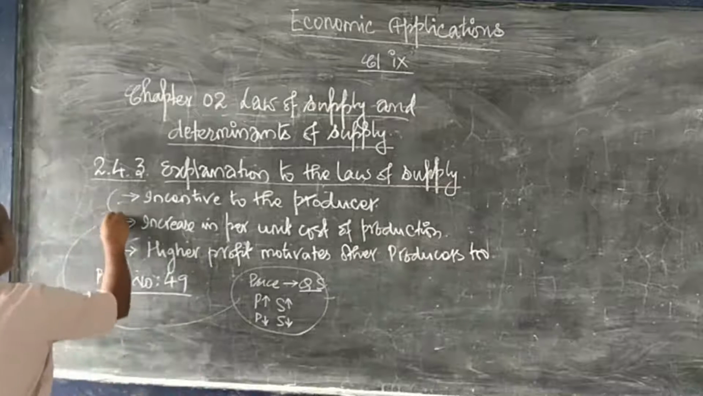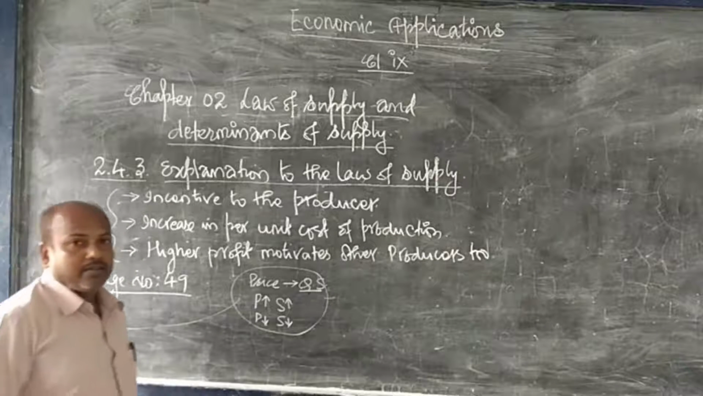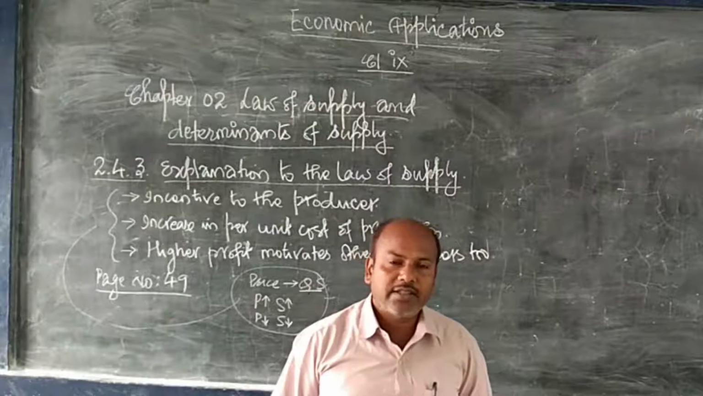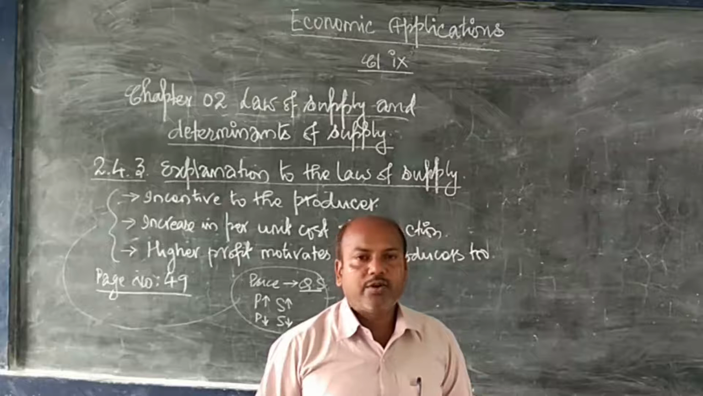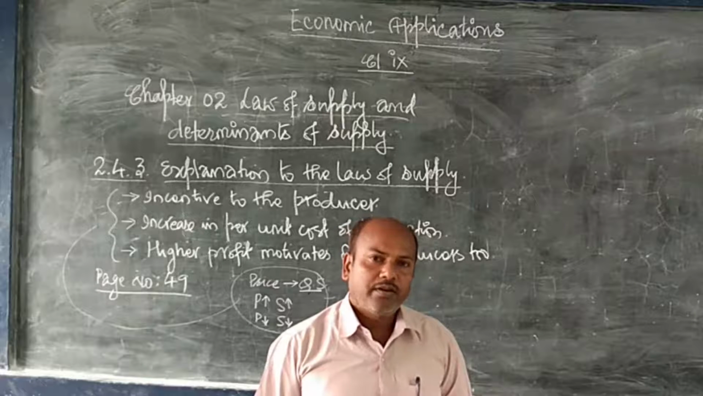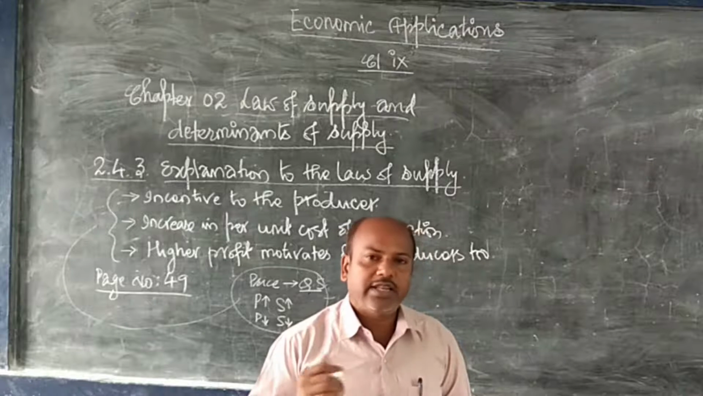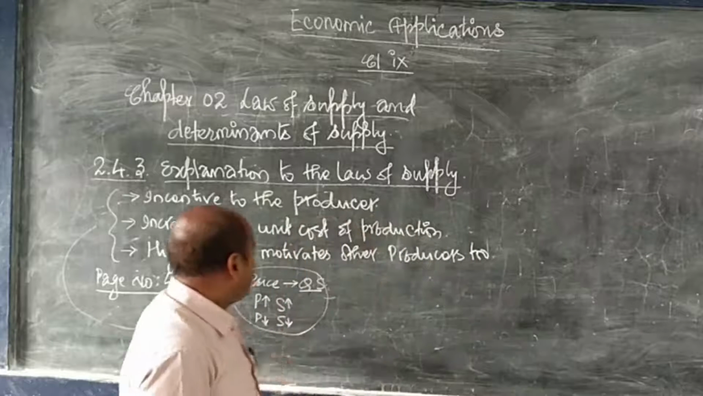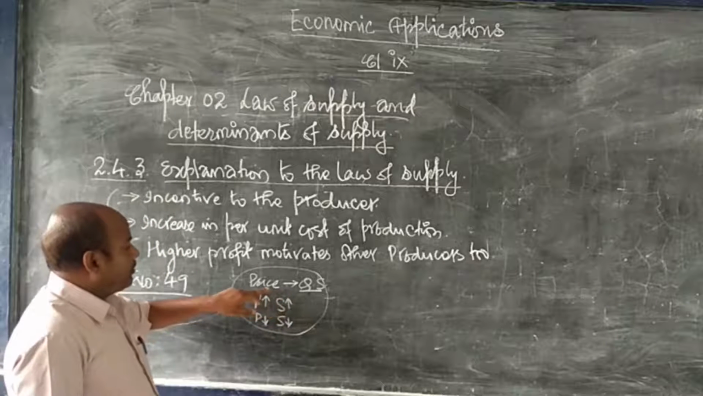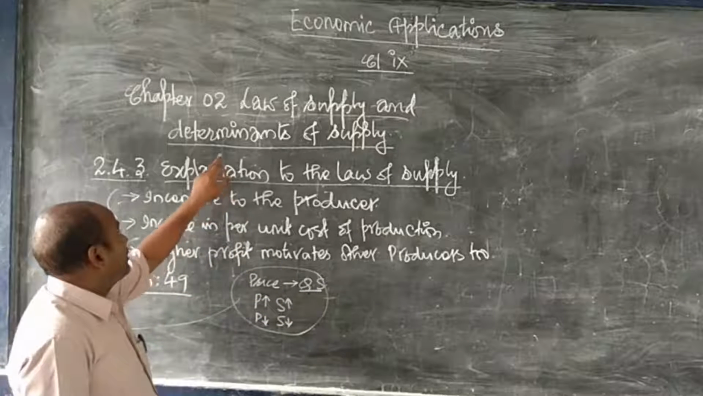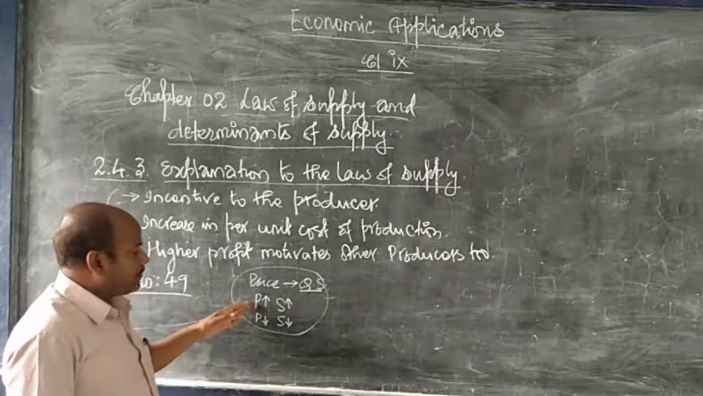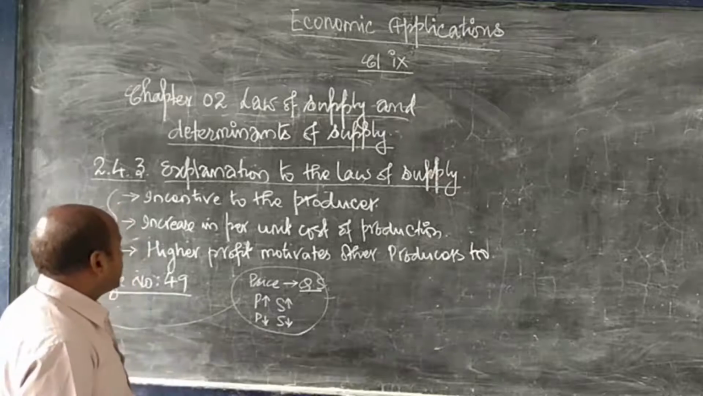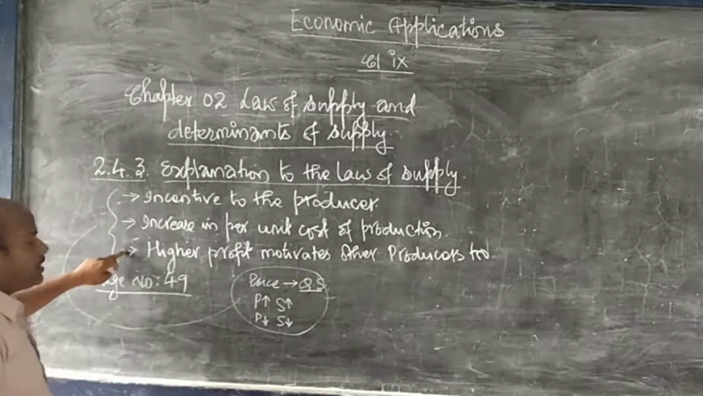You know very well that in the law of demand there is an inverse relationship. Inverse relationship means opposite relationship between the price and the quantity demanded. But the law of supply is just opposite to the law of demand. There is a direct relationship between the price and the quantity supplied. That means higher the price, higher the supply, and lower the price, lower will be the supply. Now, this direct relationship is because of these three important reasons.